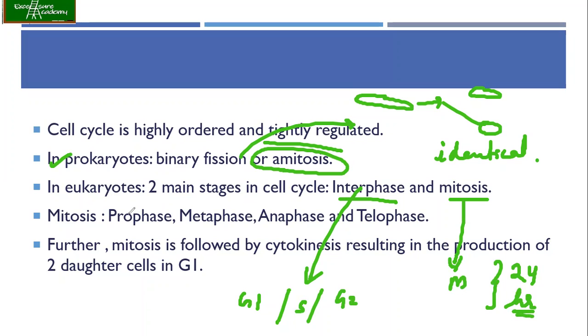So what are the different stages of mitosis? The first one is prophase, metaphase, anaphase, and telophase. Further, towards the end of the telophase, or the late telophase, it is followed by the cytokinesis. Now, what is cytokinesis? It is the production of two daughter cells, which directly go into the G1 phase of the cell cycle.